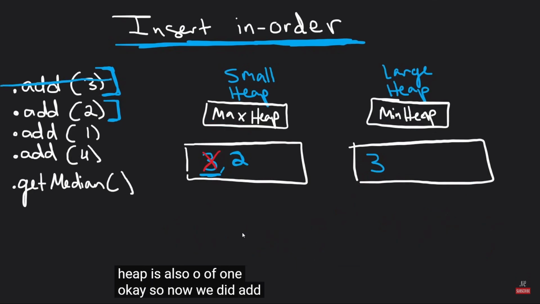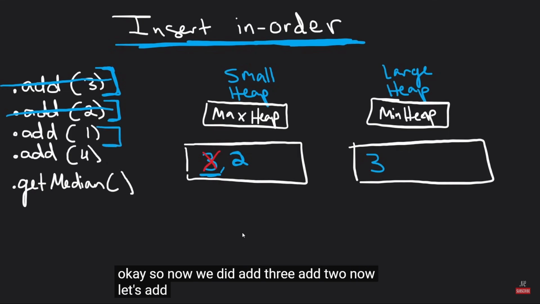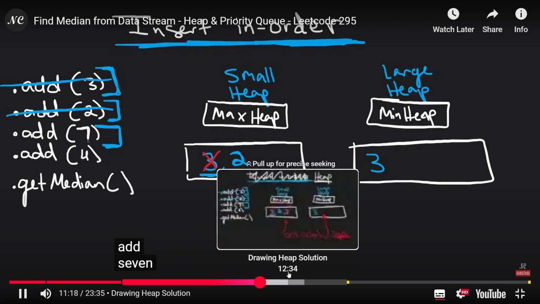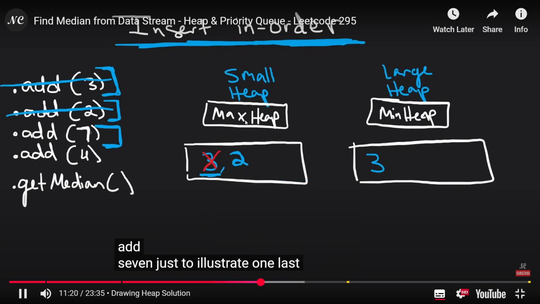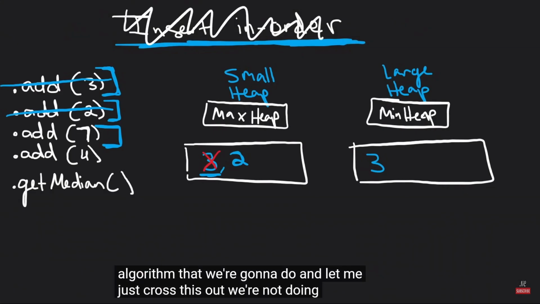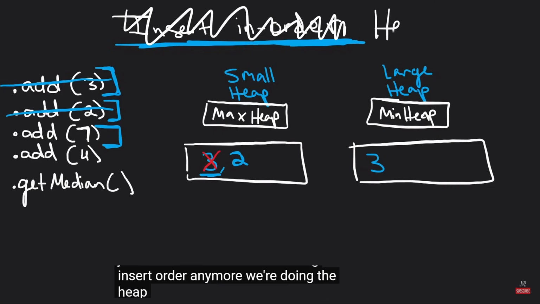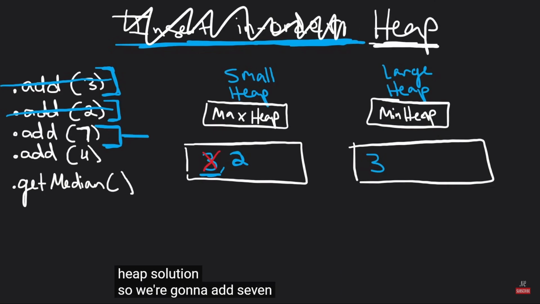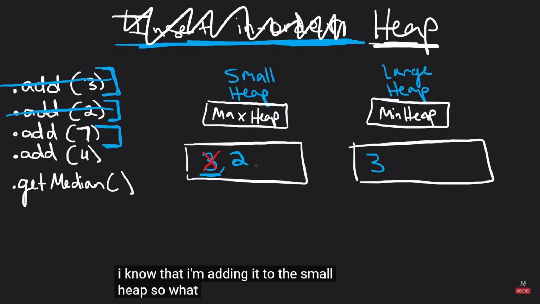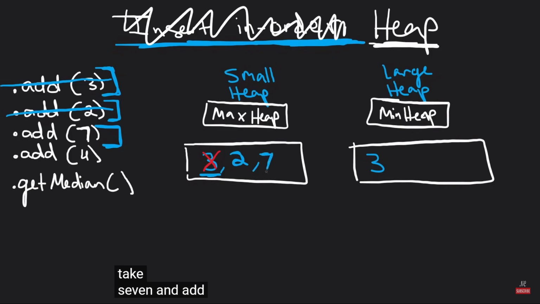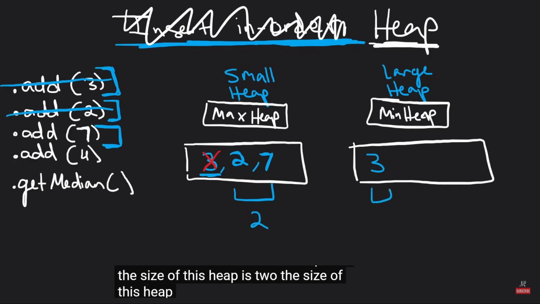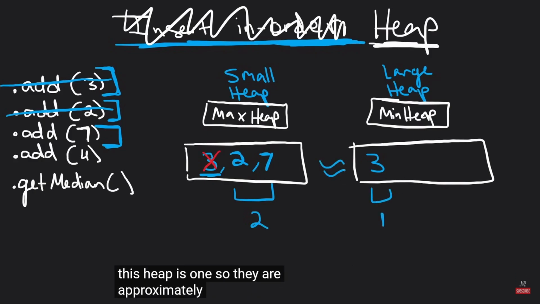Okay, so now we did add 3, add 2. Now let's add 1. I'm going to change this add 1 to an add 7 just to illustrate one last thing about this algorithm. And let me just cross this out. We're not doing insert order anymore. We're doing the heap solution. So we're going to add 7, right? By default, I know that I'm adding it to the small heap. So I'm going to take 7 and add it to the small heap. Now, the size of this heap is 2. The size of this heap is 1. So they are approximately equal.